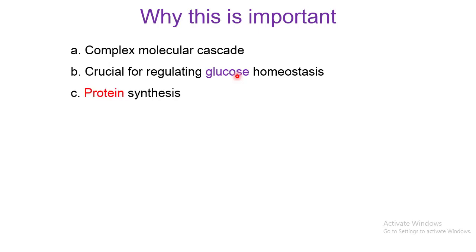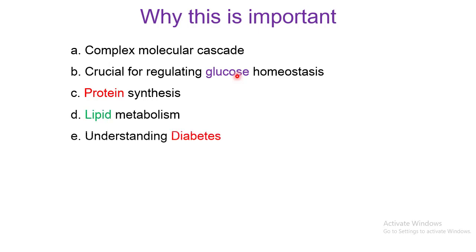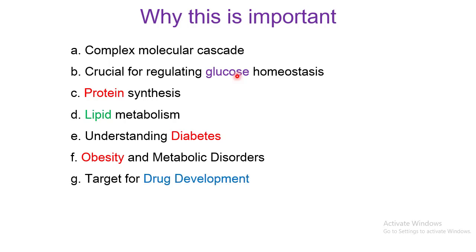They are very important for protein synthesis. They are also very important in the metabolism of lipids. If you understand the insulin signaling pathway, you are going to understand diabetes, obesity, and some other metabolic disorders.